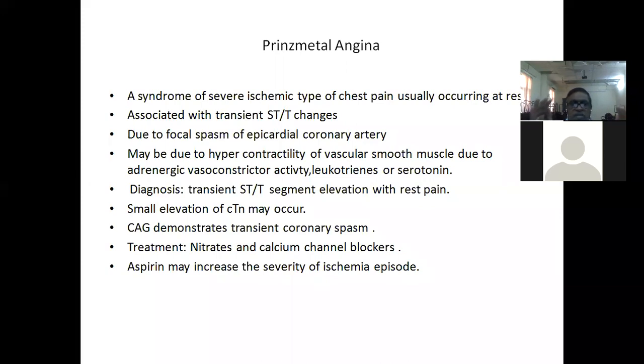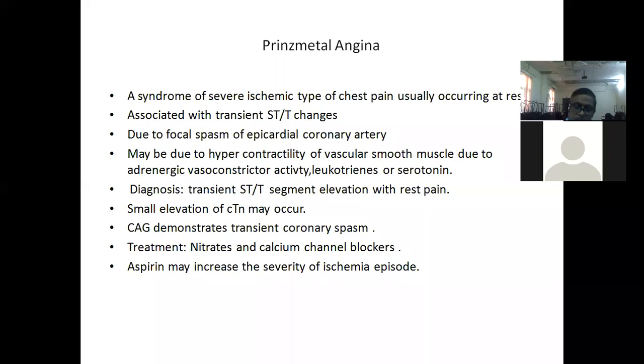So transient ST segment elevation with rest pain, and very small elevations of highly sensitive troponins may occur here. So it's a transient ST segment elevation that disappears with time. If you do an angiogram, there is a coronary spasm. The treatment here is pain relief by nitrates and calcium channel blockers. Aspirin increases severity. This is what you should remember. So in Prinzmetal angina, aspirin increases severity. Treatment for pain relief is by means of nitrates and calcium channel blockers. The rest of the things you have to continue symptomatically. This may be a short note just to remember what Prinzmetal angina is.